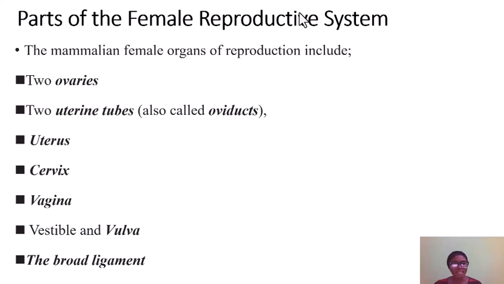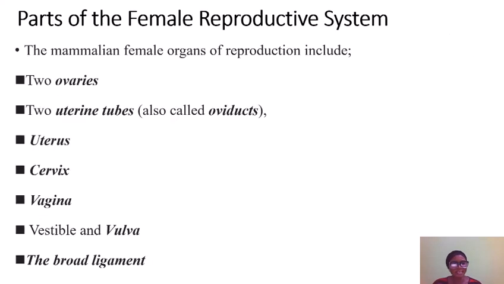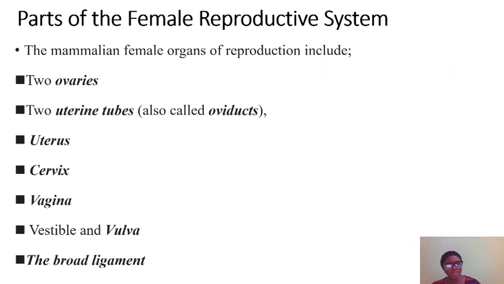The ovary represents the primary organ of reproduction in the female animal. Okay, now the uterine tube, also known as oviduct, represents the passageway of the ova to the site of fertilization. Then we talk about the uterus, which is the part which houses the embryo, where the fertilized ova is implanted for development.